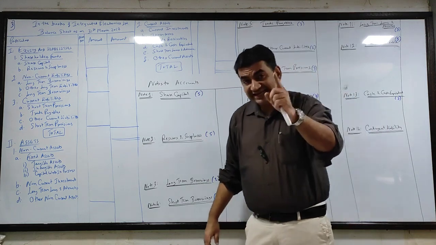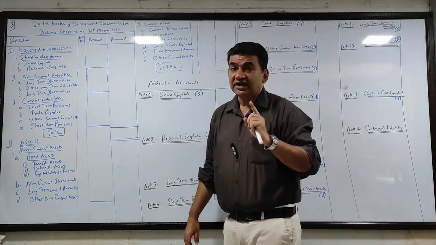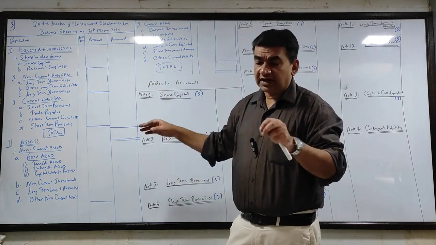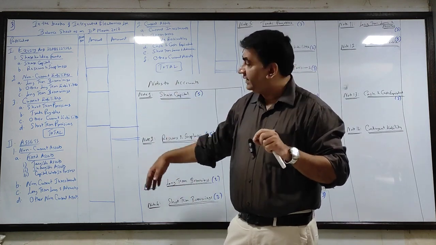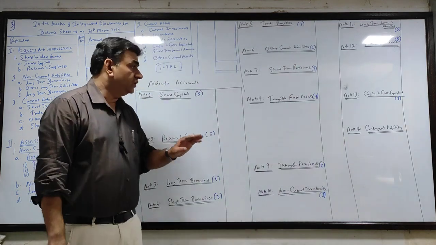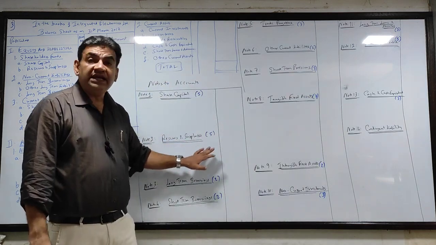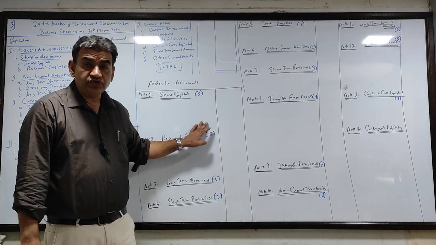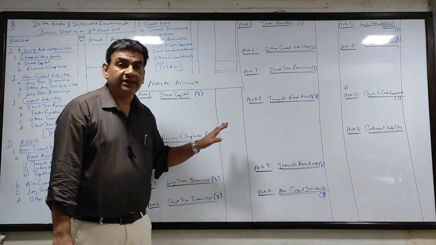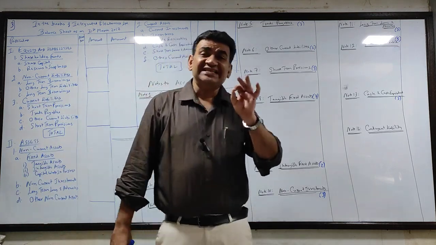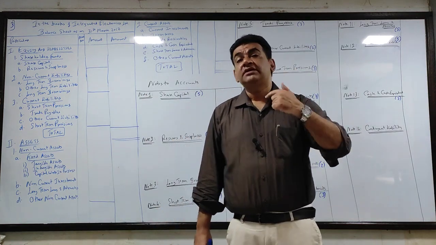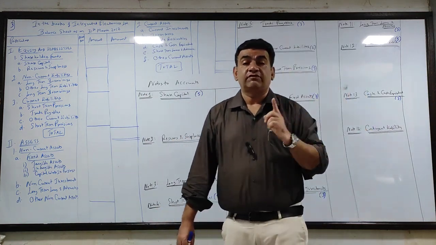Now let's read the sum. I'm straight away starting with the sum because you are all used to the format. After reading the sum, I'll make you put marks wherever required. I will discuss the full format and tell you how to decide how many lines to leave for each note to accounts, and how to decide which notes to accounts we have to prepare. Don't worry, students have a fear factor for this chapter, but you are all my students. I will make it very, very simple for you.